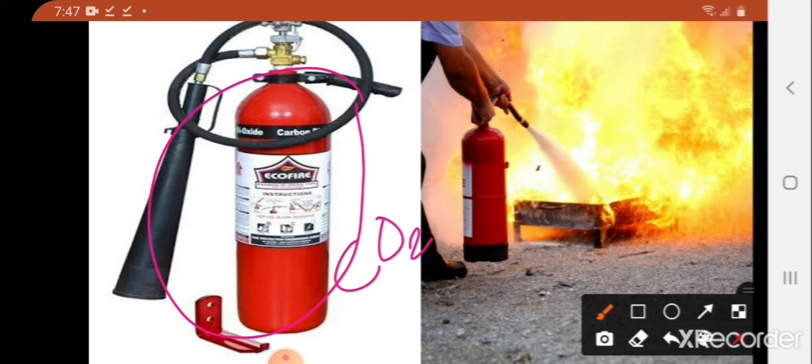And also in the case of petrol fires, water is not used because water is heavier than petrol, so it sinks below the oil. Here, carbon dioxide is heavier than oxygen, so it covers oxygen like a blanket. So it cuts the contact between fuel and oxygen. Carbon dioxide is stored at high pressure as liquid in cylinders. So when it is released, CO2 expands enormously in volume and cools down. From this we can say that different kinds of fire extinguishers are there and they are used accordingly.